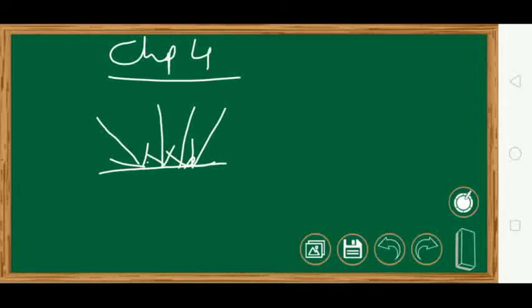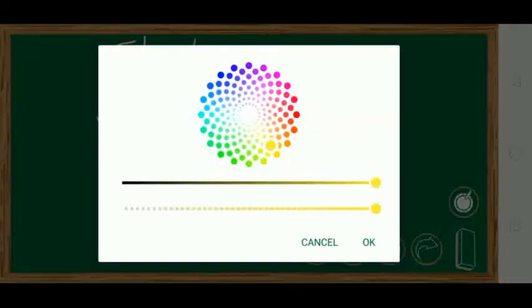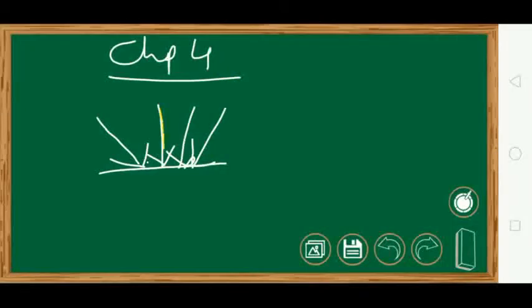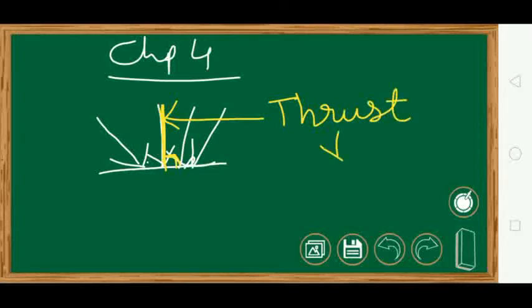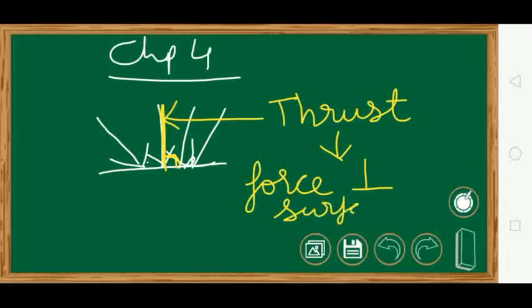Now this particular force, I'll change the color so that you understand. This particular force is the force which is perpendicular. Rest all you see are acting obliquely, slanting, but this one is straight, that is 90 degrees. Then this force is known as thrust. So what is thrust? Thrust is nothing but a force that is acting perpendicular to the surface. So thrust is the force acting normal, normal means perpendicular, on a surface.